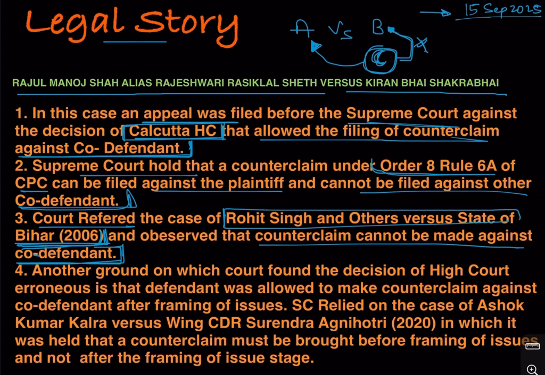Another ground on which the Supreme Court found the decision of the Calcutta High Court erroneous is that the defendant was allowed to make a counterclaim against the co-defendant after framing of issues. So this is the other issue where the Supreme Court found the decision of the Calcutta High Court erroneous. That was that the Calcutta High Court allowed the filing of counterclaim even after the framing of issues.